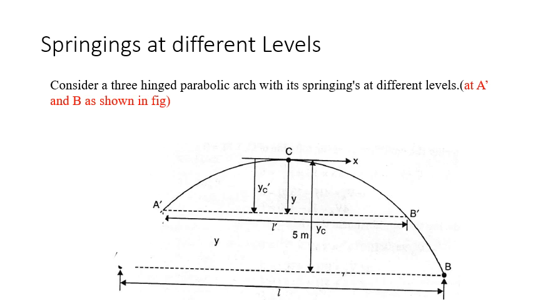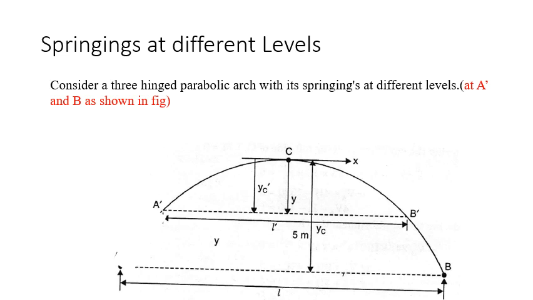What we do now is consider the same as two arches. One is the arch A dash C B dash by drawing a horizontal line at that point, so A dash B dash.